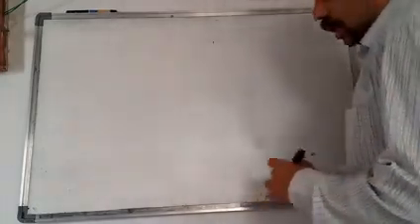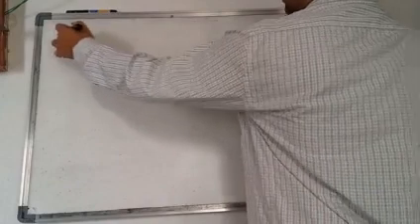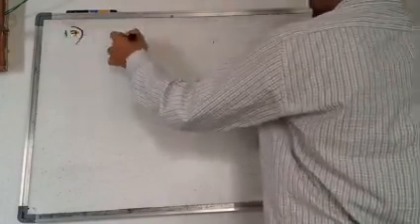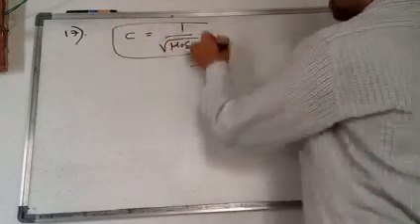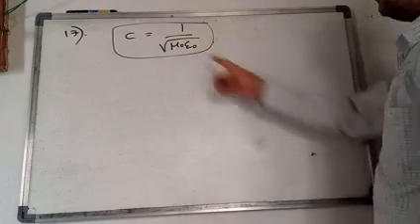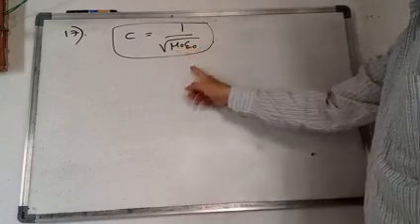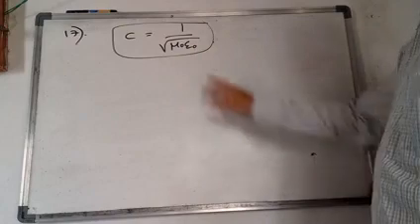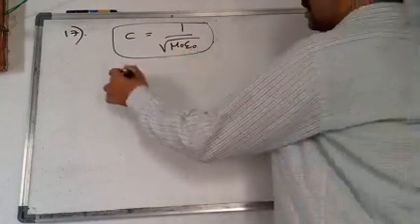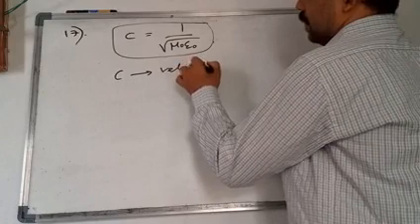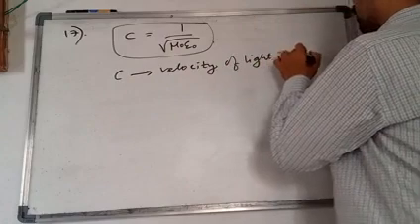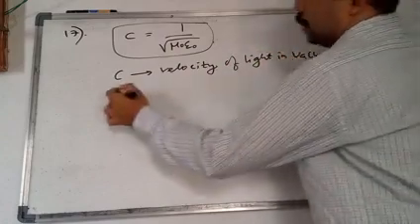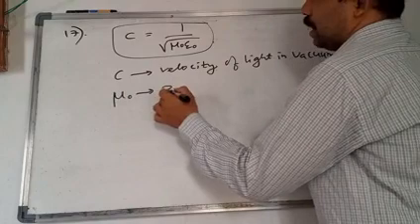Right, next problem. The 17th question, what is he asking? What is the velocity of light in vacuum? This we already know. The velocity of light in vacuum is equal to 1 by under root of mu naught epsilon naught, where mu naught is the permeability of free space, and epsilon naught is the permittivity of free space, the permittivity of electric field in free space. And c is the velocity of light in vacuum. And mu naught is the permeability of magnetic field.